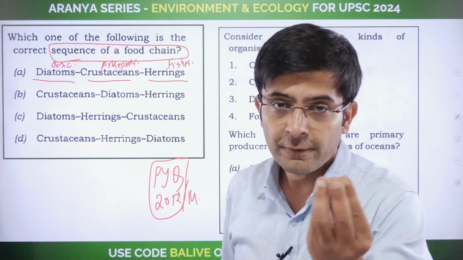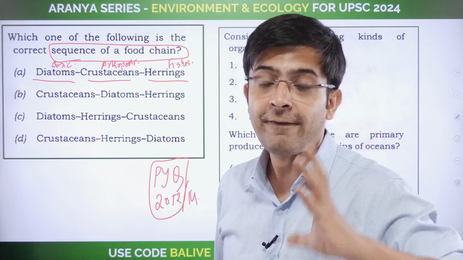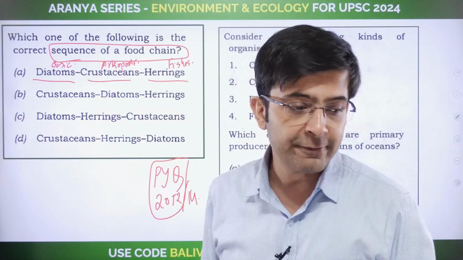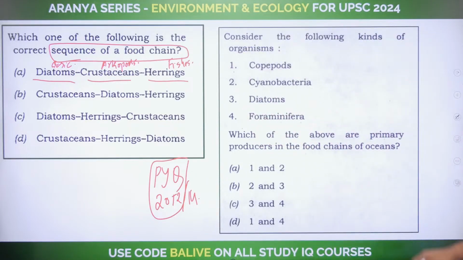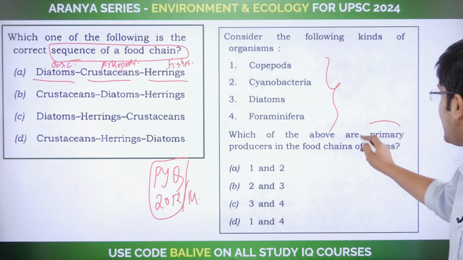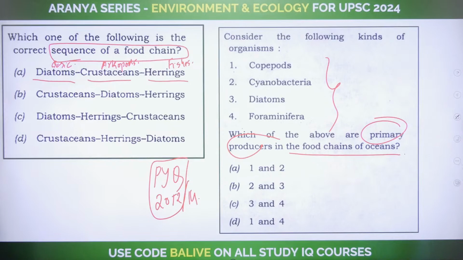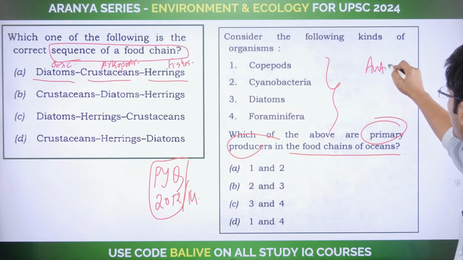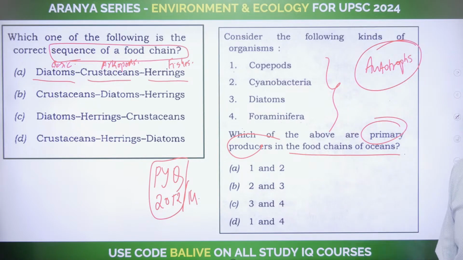Think. First, the basic would have come. Thereafter, you would have, say, a little evolved. Finally, the fully evolved version of the marine life would have come. Clear? And consider the following types of organisms: copepods, cyanobacteria, diatoms, and foraminifera. Which of the above are primary producers of food chain in the oceans? If you just know who are the autotrophs, which we have discussed several times in this series, you know the answer to this.